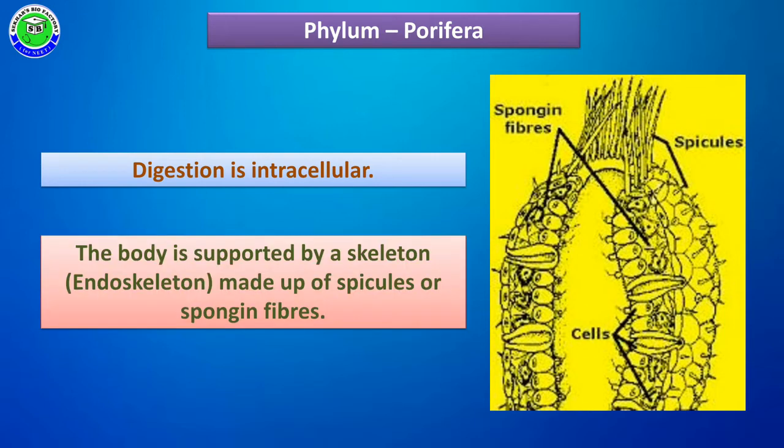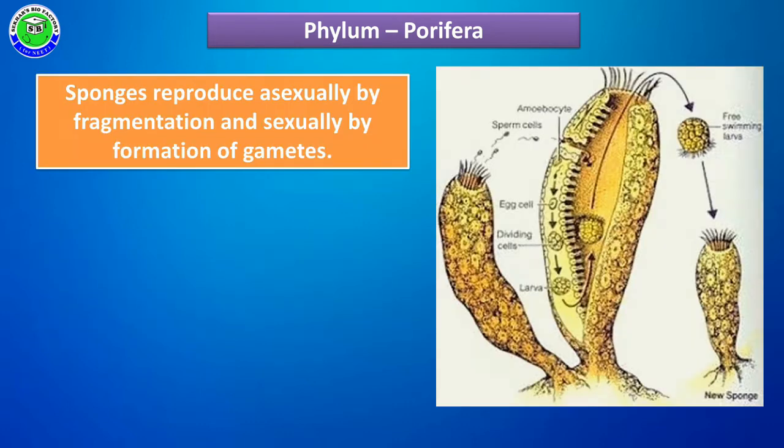So all poriferans show intracellular digestion. The body of these poriferan members is supported by a skeleton, which we can call an endoskeleton. This endoskeleton is mainly made up of spicules along with spongin fibers. Both spicules and spongin fibers form the endoskeleton, which helps to maintain the body of poriferan members.